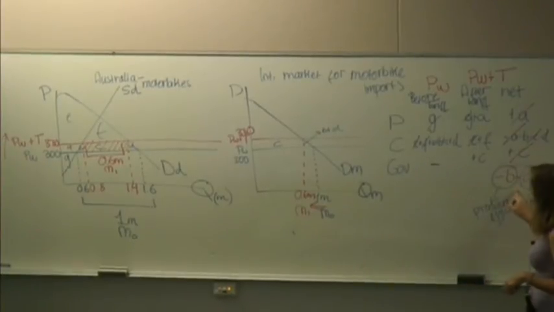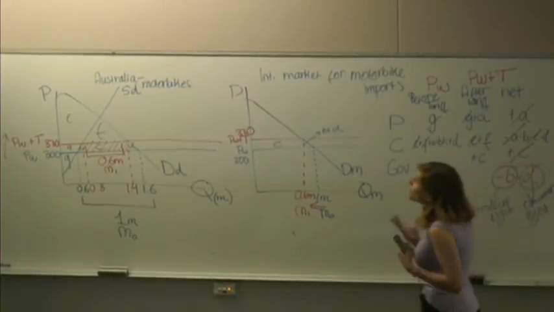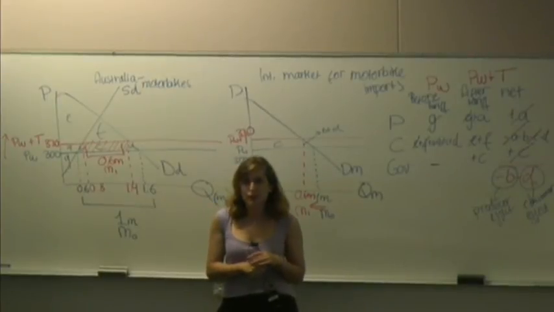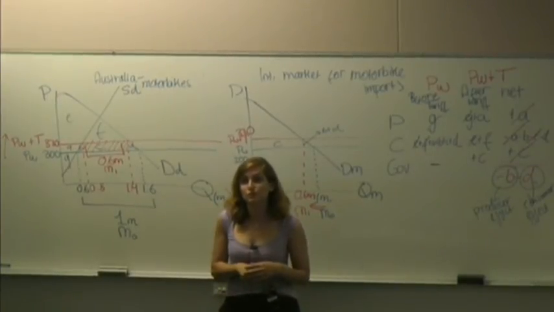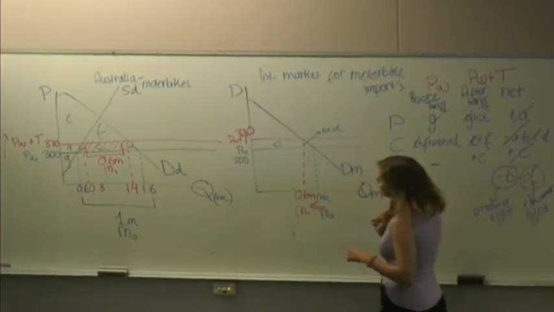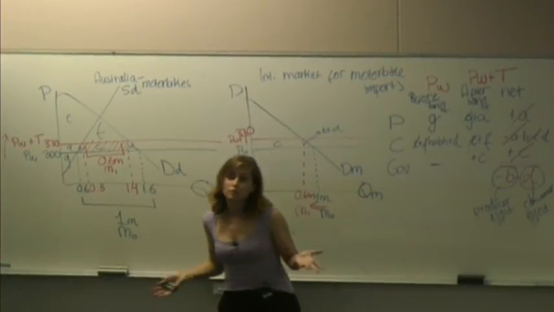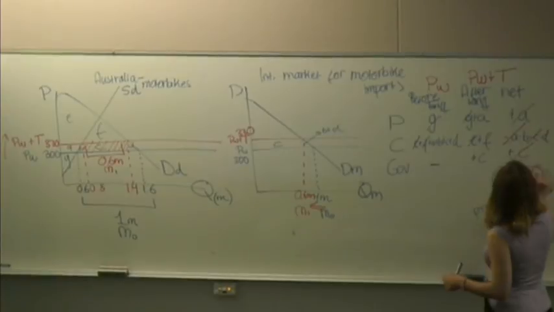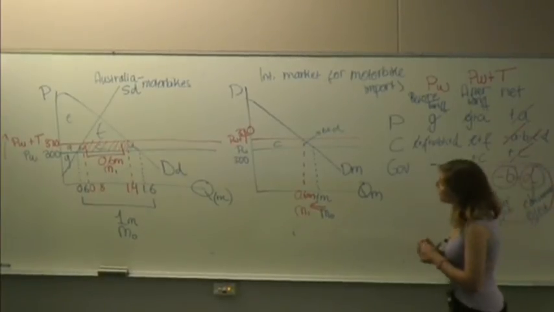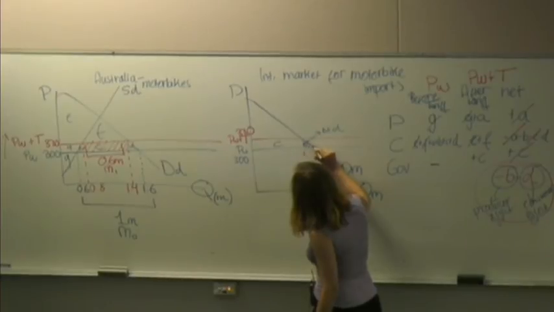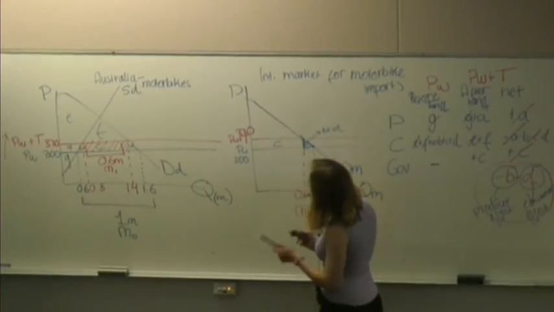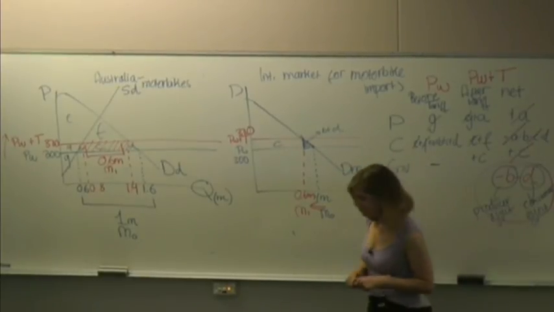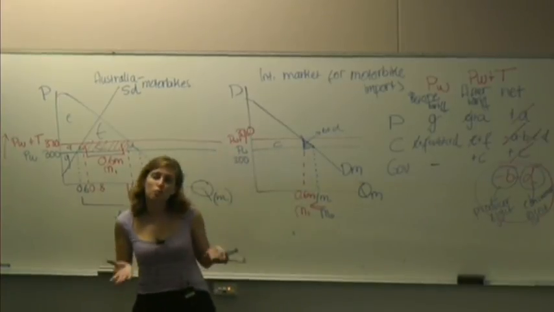This deadweight loss of negative B, the producer effect, occurs because the people trading in motorbikes here are not all the lowest cost producers. So they might be not as efficient at making this good. The area D, which is the consumer deadweight loss, results from consumers having to pay a higher price. All you really need to remember is that this is the net effect for the country, and we can see this deadweight loss equally on the market for motorbike imports. B and D are a deadweight loss. The conclusion? Tariffs do not benefit the economy.